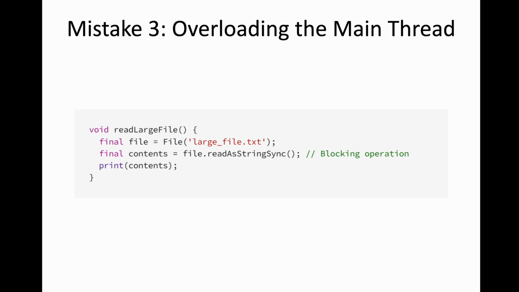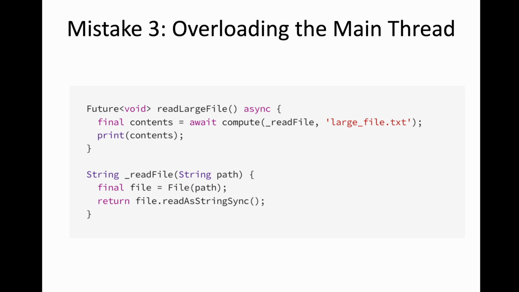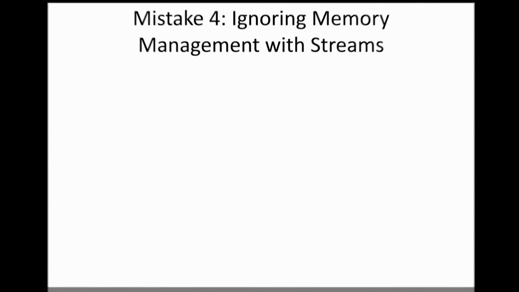And then the other mistake, which is blocking the main thread. As you read a file, actually, you don't want to read it within the main thread. You want to separate it. And how to separate it? Actually, you could do it easily in Flutter by just calling a function which is called compute. And reading the file, you can put inside compute and you're good to go. And your main thread would be very smooth.